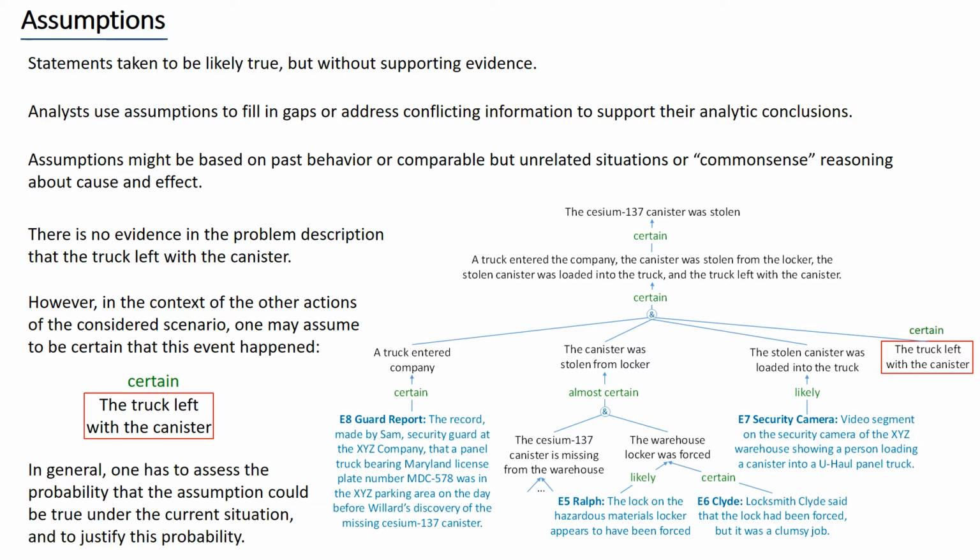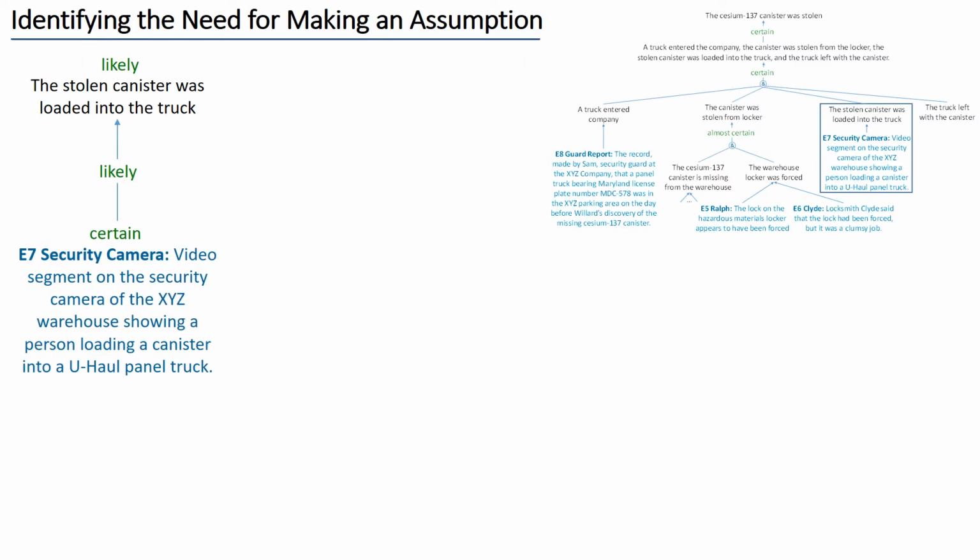In general, one has to assess the probability that an assumption could be true under the current situation and also to justify this probability. When should we make an assumption?